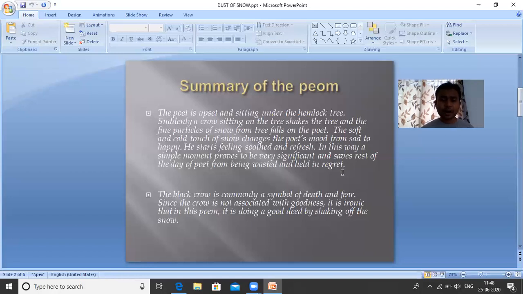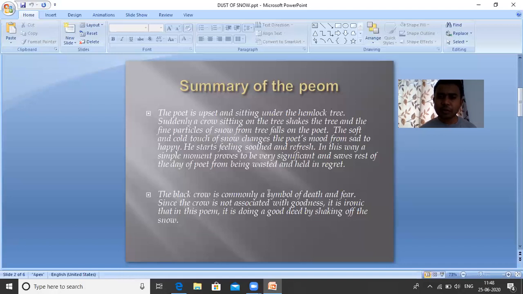So far, before the snow fell over the poet, he was very sad. But after the snow has fallen on him, he becomes very happy. And it says that the poet saves his day from getting wasted. If he had stayed sad, the whole day would have been wasted. But because of the crow, as he shook the tree and the snow fell over his body, he became very happy and saved his day from getting wasted.